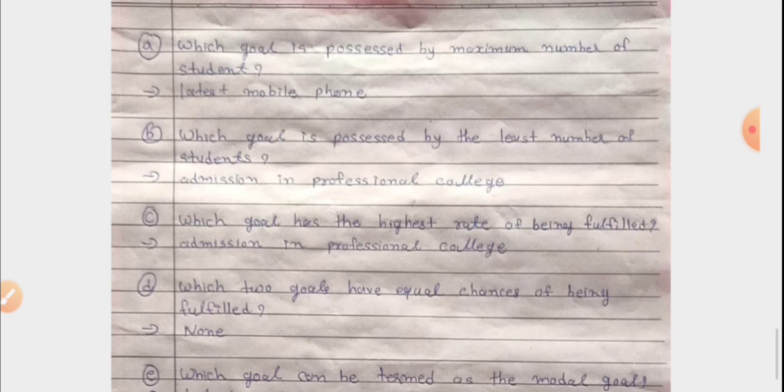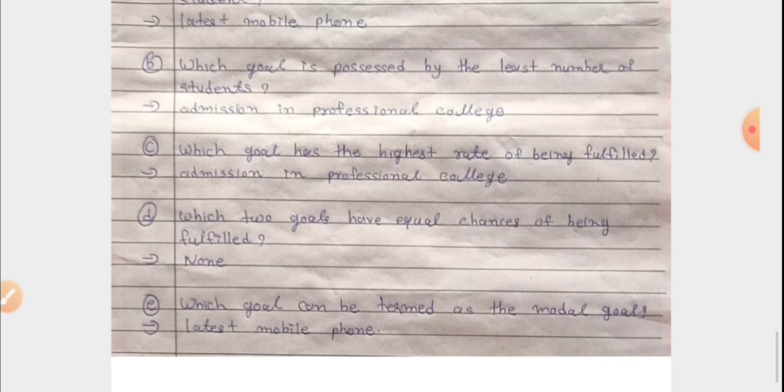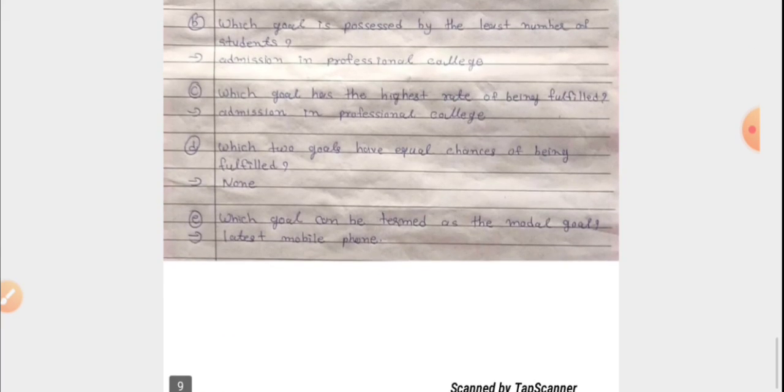Next question is question C. Which goal has the highest rate of being fulfilled? So the answer will be admission in professional college. Okay. Question D. Which two goals have equal chances of being fulfilled? So here you can see there is no equality in any bars. Okay, so our answer will be none.